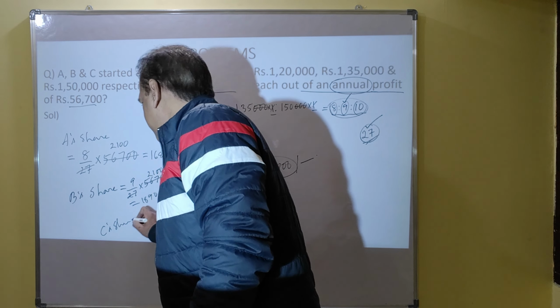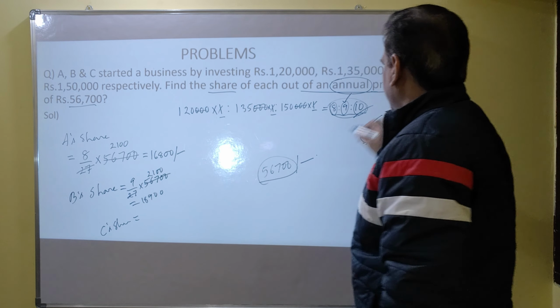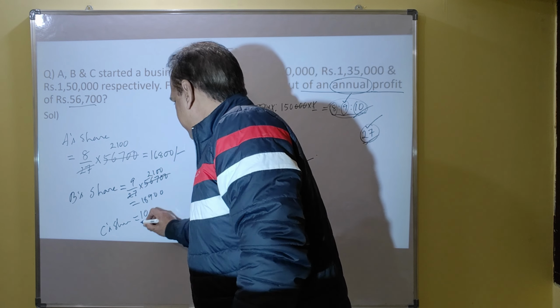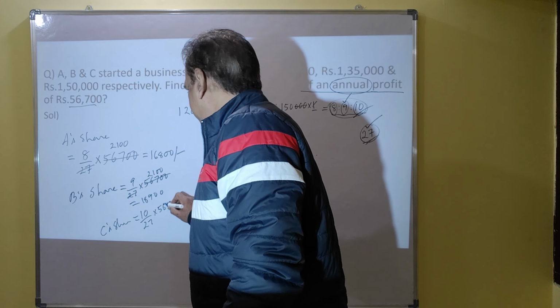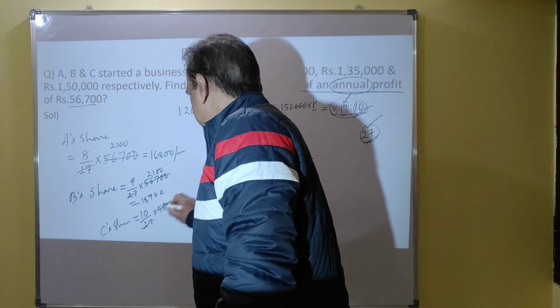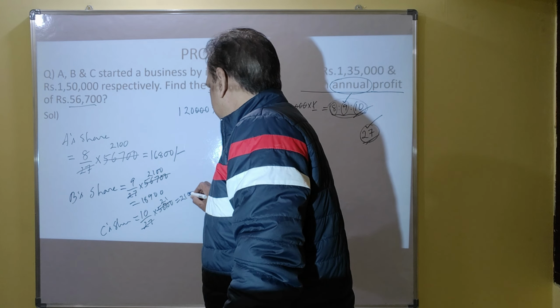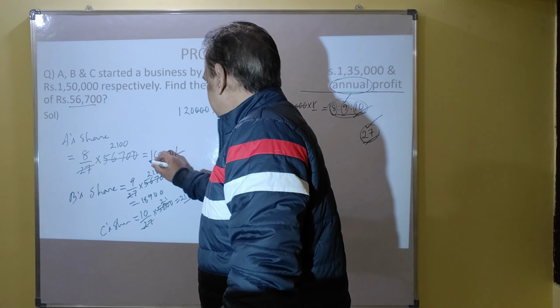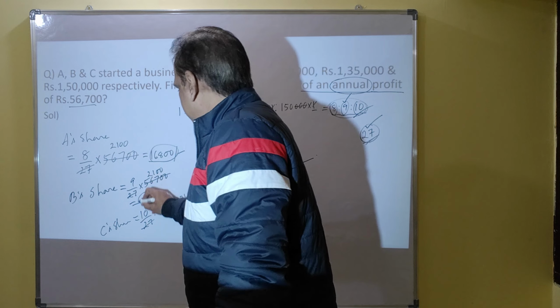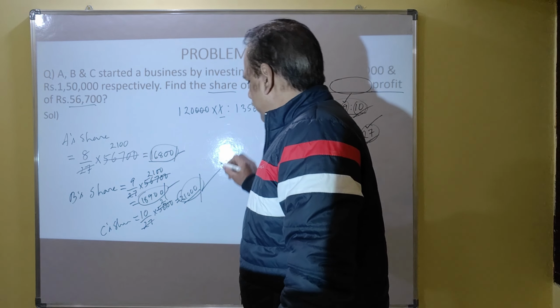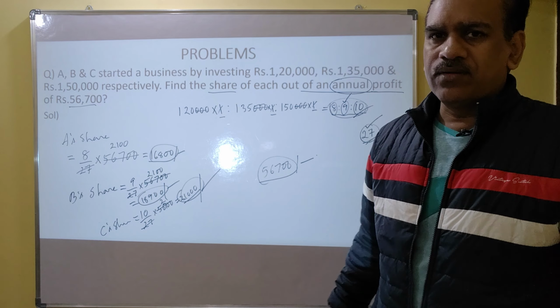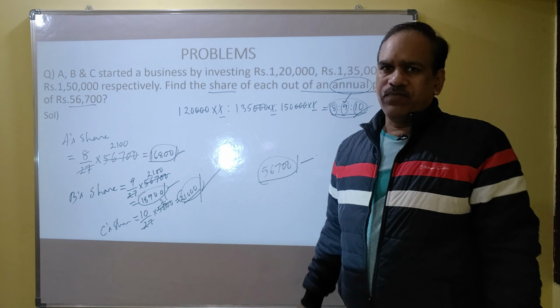C's share is 10 out of 27, so 10 by 27 into 56,700, which is 21,000. A's share is 16,800, B's share is 18,900, and C's share is 21,000. That is how we have to share their profits.